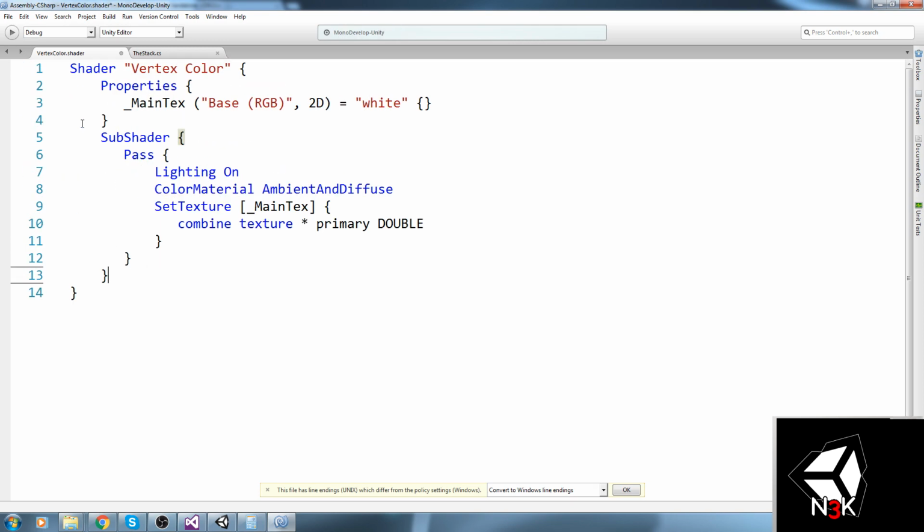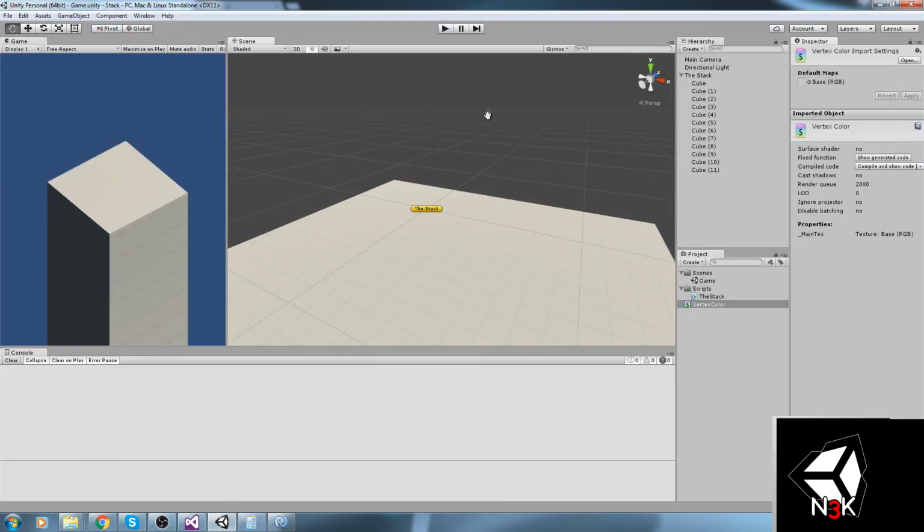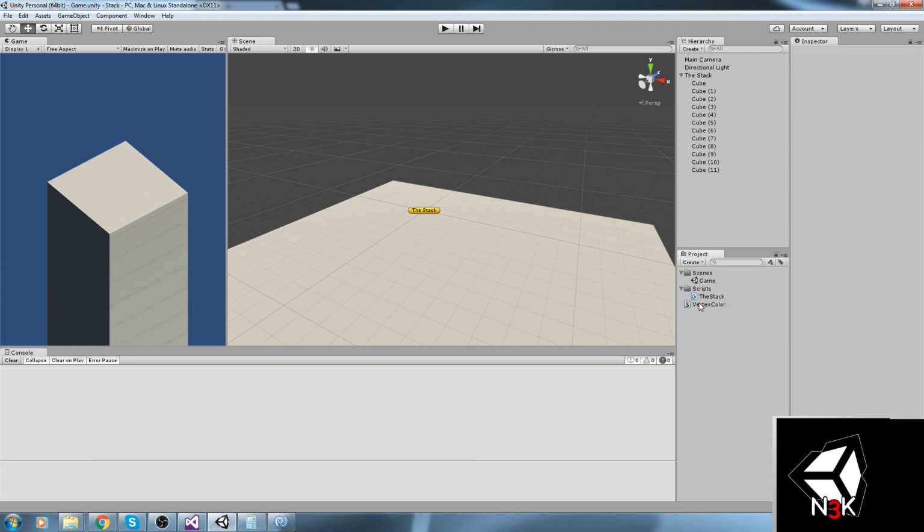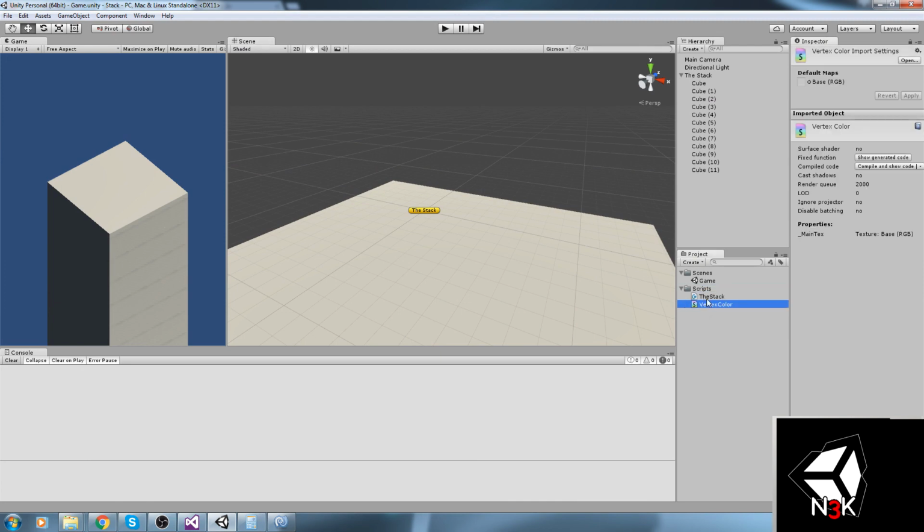Here it is. It's really small and simple, and we're pretty much just saying that you're going to take in the lighting, you're going to be taking the main texture as well, and you're going to combine with primary, which I believe, I don't know how to write this kind of shader. I only use the CGPROGRAM and CGBEGIN one, but I believe that primary would stand for the vertex color. Now, don't quote me on this, but I've tried it out before, and this one works on mobile.